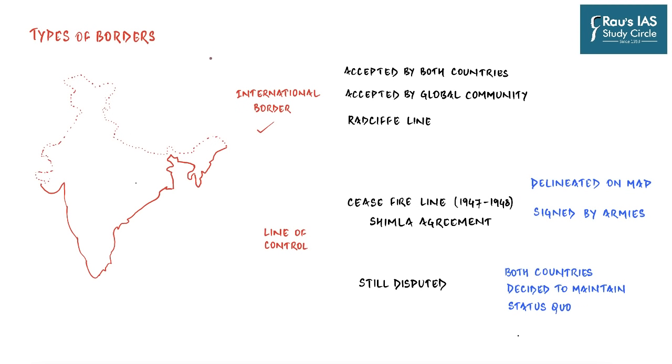And so let us start by understanding the simplest of these, which is international border. And so, as the name itself suggests, it is a line or it is an area which has been accepted by both the countries to be a border. The country A having absolute sovereignty towards this side, B having this side, and this will be international border. And so, there is no ambiguity or there is no doubt as to which place or which location on the map belongs to which country. There is absolutely no confusion over the territorial control as far as these two countries are concerned. Only then it is characterized as an international border.